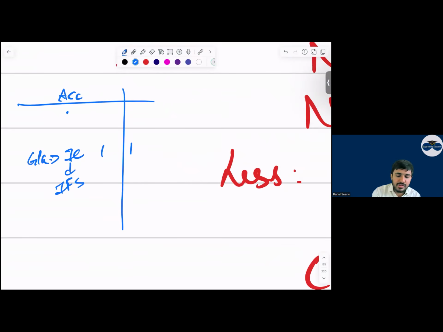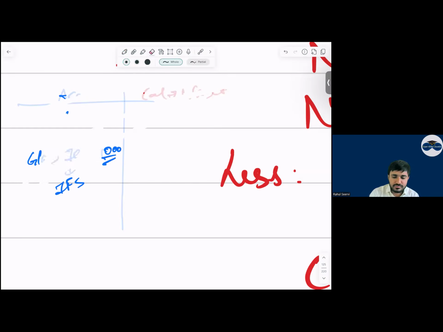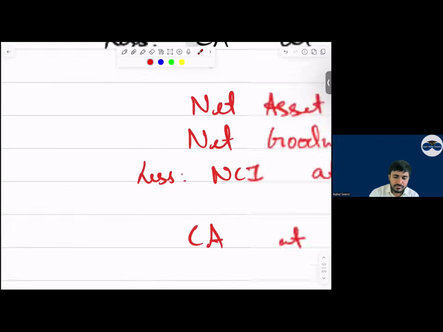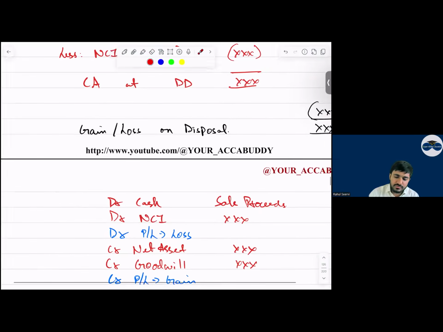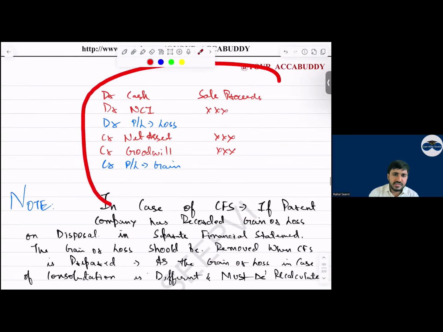Let's say they have recognized 1,000 here. Now, this calculation, right? They have done this as per individual financial statement, but we are preparing CFS. Is this right? No. What should we do? Can I say remove this and we will calculate what? Gain or loss as per CFS and then we will record it. Yes, sir. So see now, this is the way the journal is recorded.